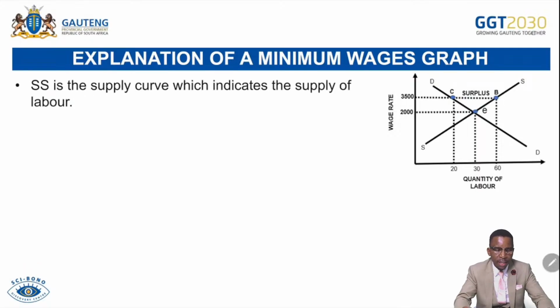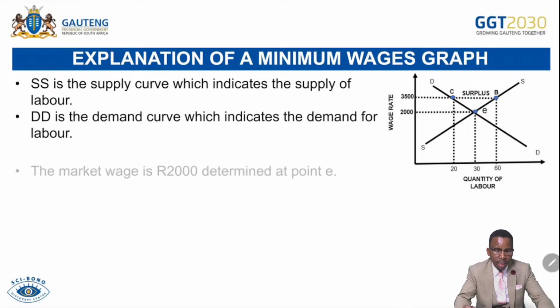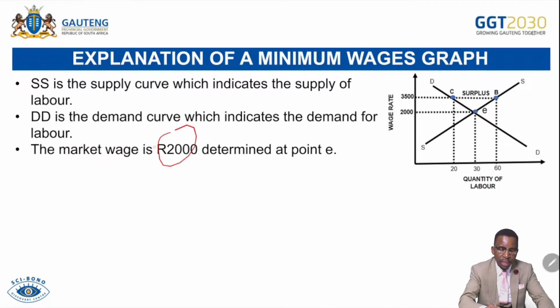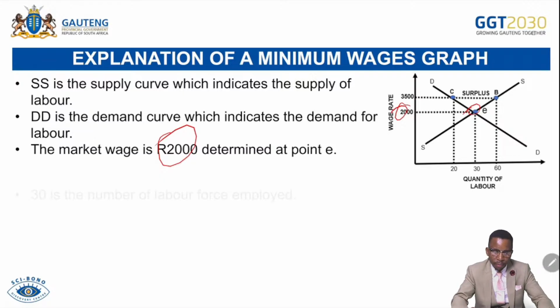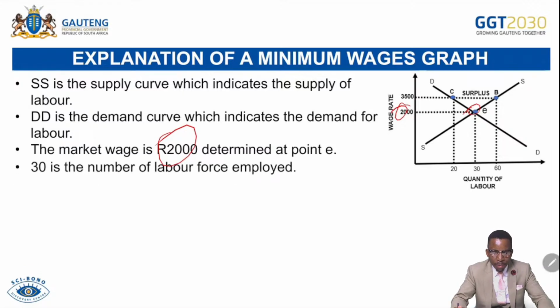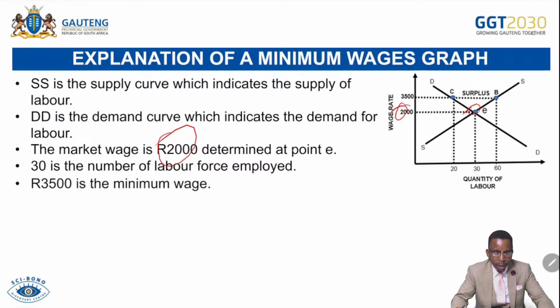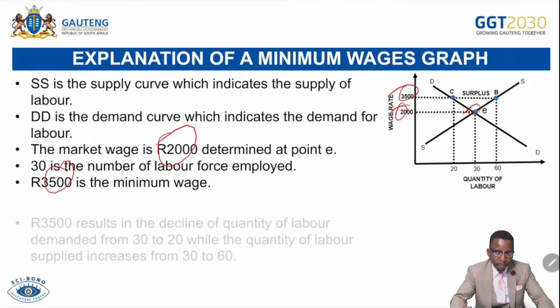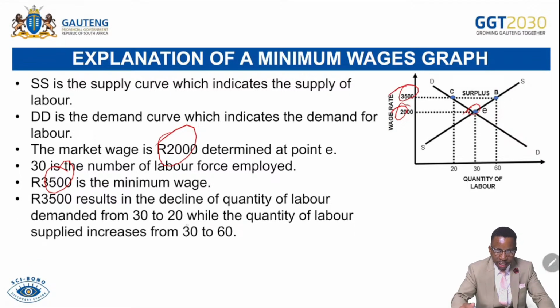The graphics explain SS, original supply, DT, original demand curve. The market wage is 2,000 rand, like I indicated there, along the market forces of demand and supply. And the market quantity is 30 workers that are demanded at 2,000 rand. 30 is the number of labor that is employed. 3,500 is our minimum wage. There we have it up there. And then 3,500 results in a decline in quantity of labor demanded from 30 to 20.